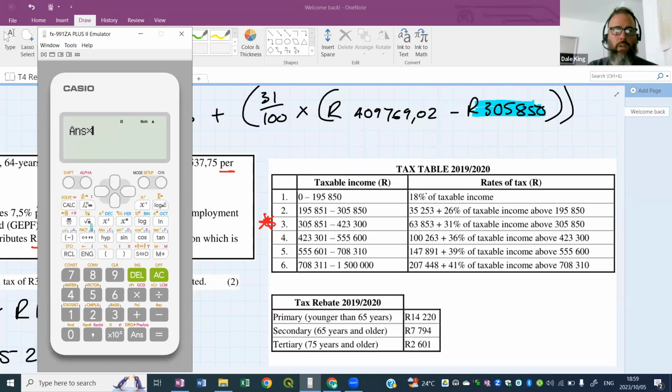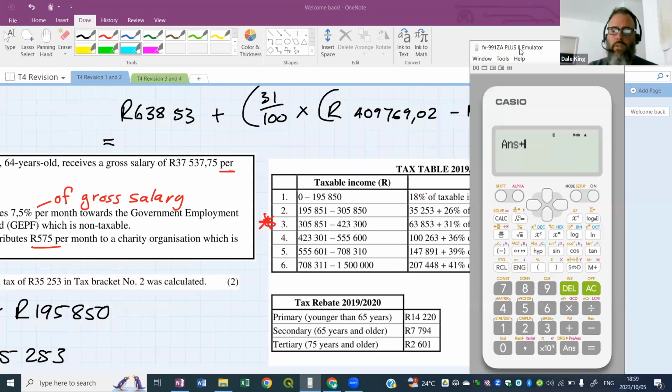So I'm going to go ahead and do it and say times 31%. Get that answer, that's what it is, and that needs to be added to 63,853, and there we go. All right, 96,067 rand and 89.6, so 90 cents.